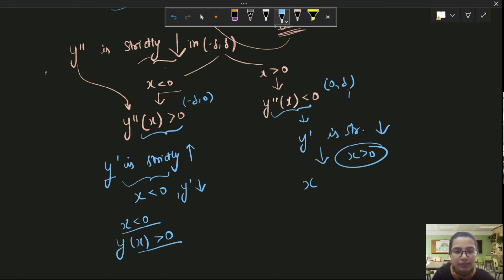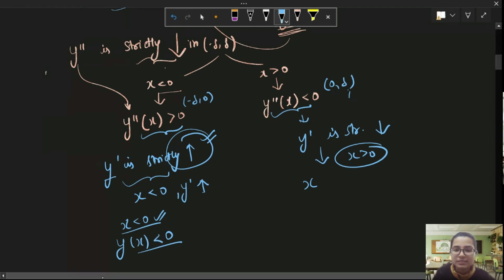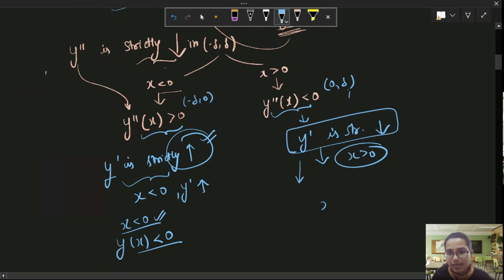Okay, sorry. It was strictly increasing, and I just wrote that it is strictly increasing. So y dash is strictly increasing. If x is less than 0, the same behavior will be reflected. y dash x will be less than 0. So in this case, y dash is strictly decreasing, the opposite behavior. x greater than 0 implies y dash x will be greater than 0.